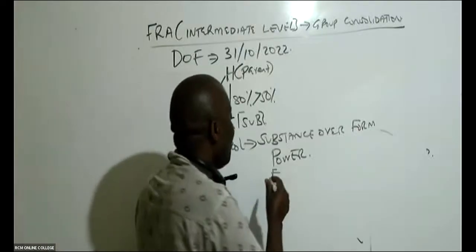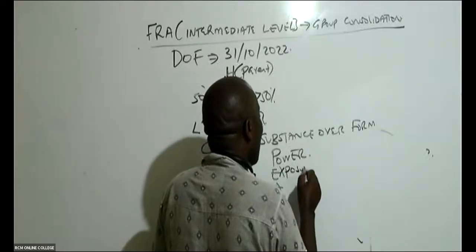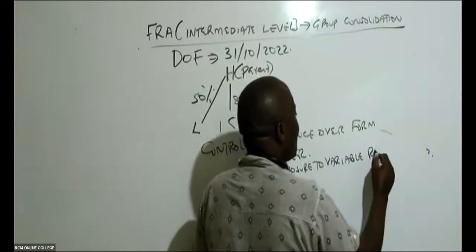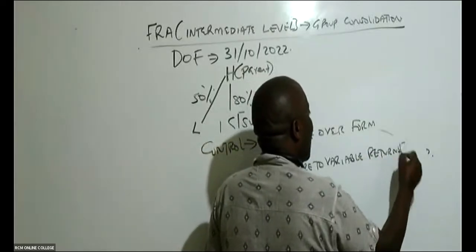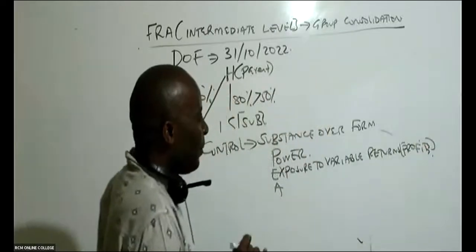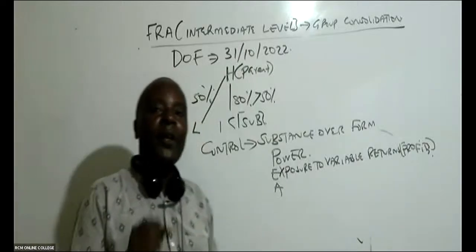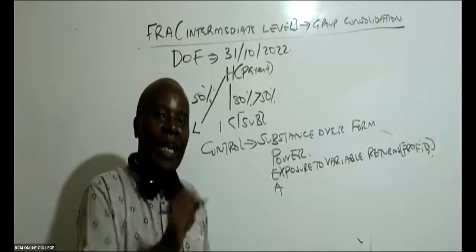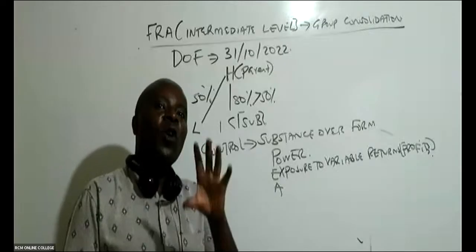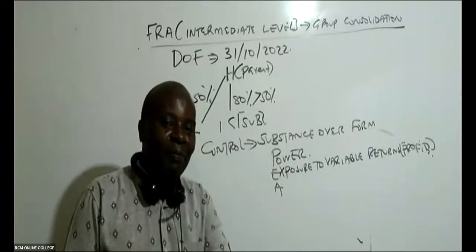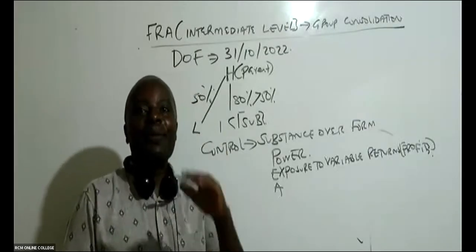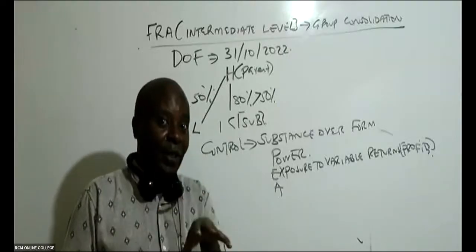All right. So we must be exposed to variable returns. Basically, this is our profits of the company. You must be having some exposure to variable returns, meaning that you must be having some shareholding. You must be having some ordinary shares, even if it's 5%, even if it's 10% or 80%, you must be a shareholder. If you're not a shareholder, then you're not exposed to the variable return. You're not exposed to the profits. You won't be able to get any dividend.